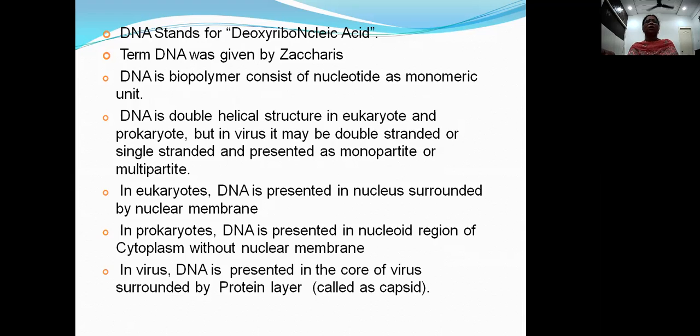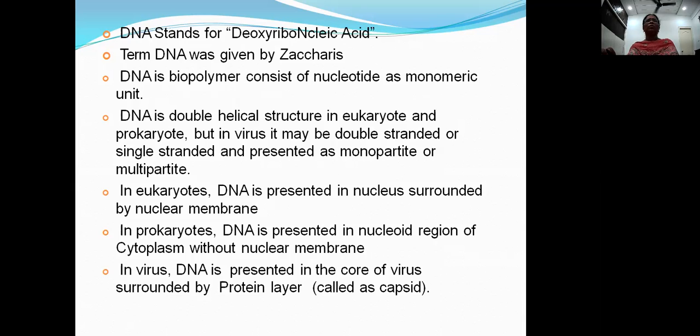In its structure, it has two polynucleotide chains which run anti-parallelly. One strand is in the 5' to 3' direction, the other strand is in the 3' to 5' direction. They are anti-parallel. Each polynucleotide chain is formed by the polymerization of nucleotides.